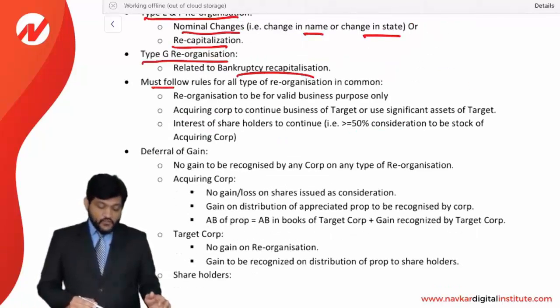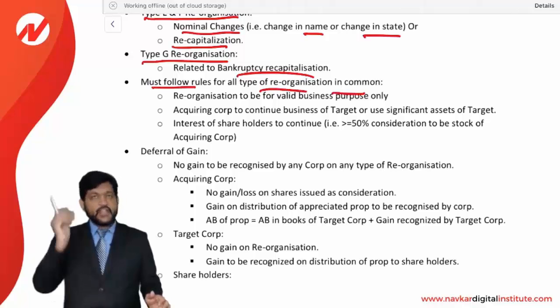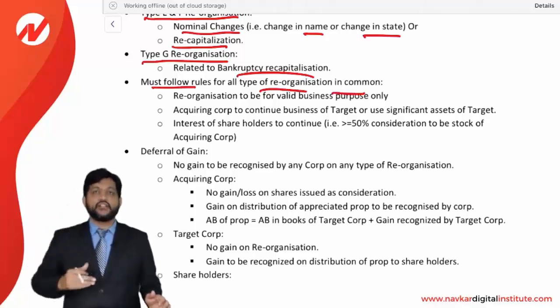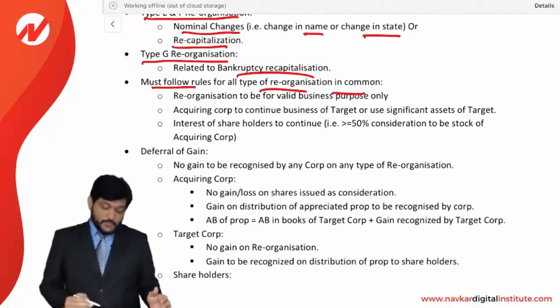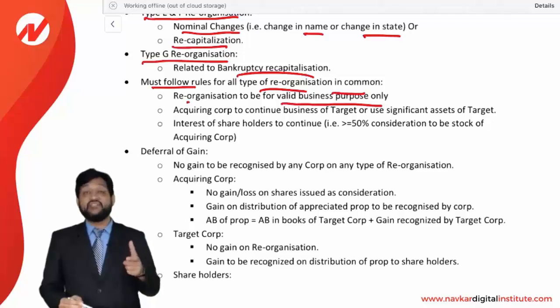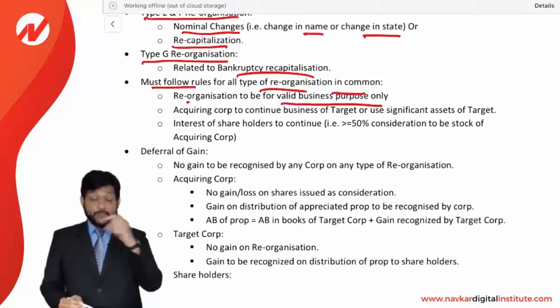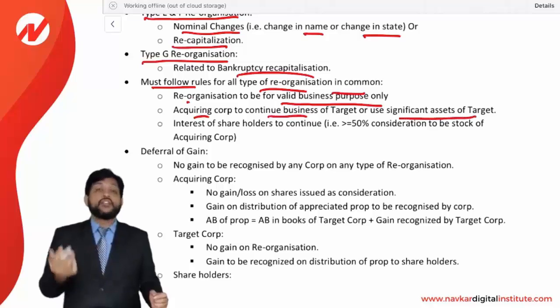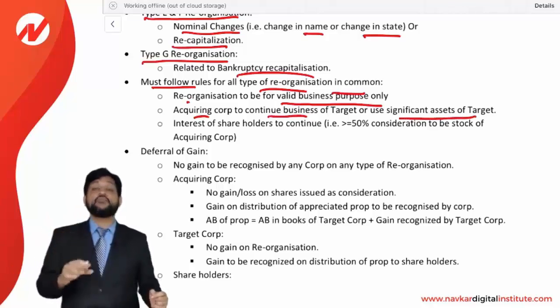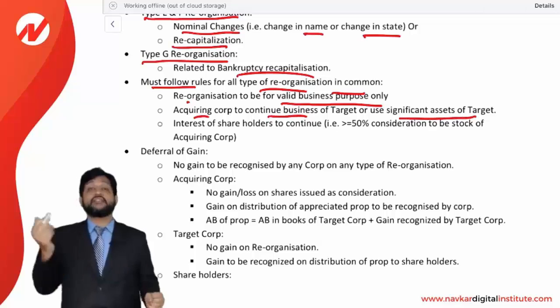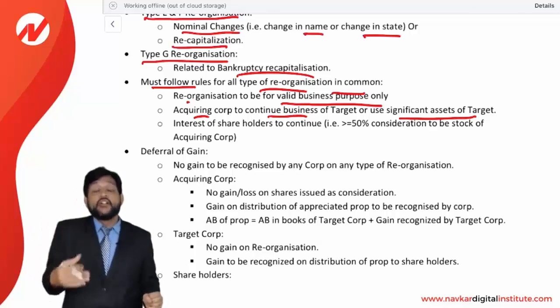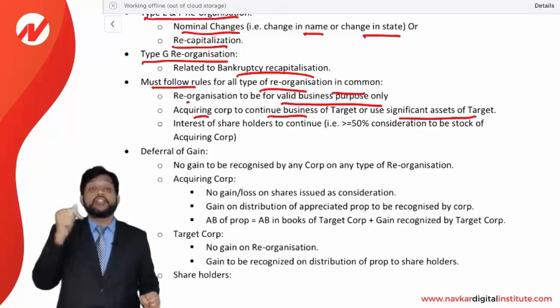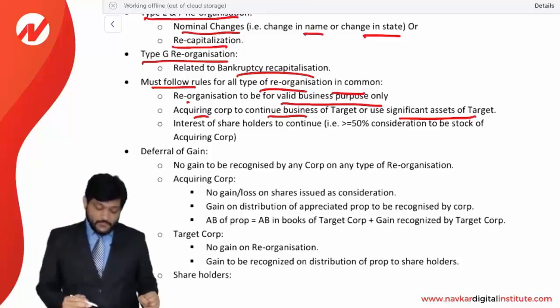Now, the rules that must be followed for all types of reorganization in common. We have seen different rules for different reorganizations, but certain rules are common for all. Reorganization must be for a valid business purpose only. Look at this, it should not be for tax evasion purposes. Acquiring corporation to continue the business of the target or use significant assets of the target. What do they want to say? When you are purchasing assets of a target corporation or the total business of the target corporation, then the business must be continued or the assets should be significantly used. That should be the purpose of reorganization.